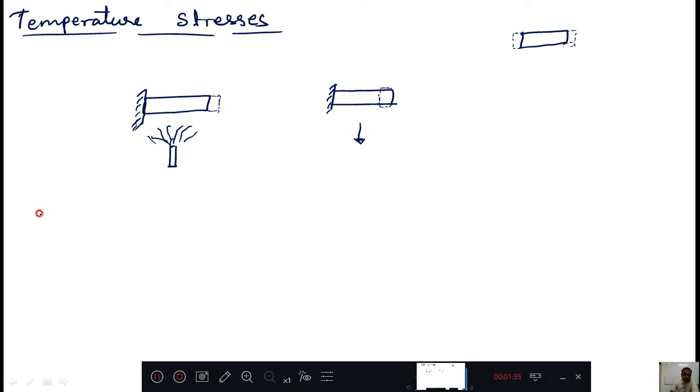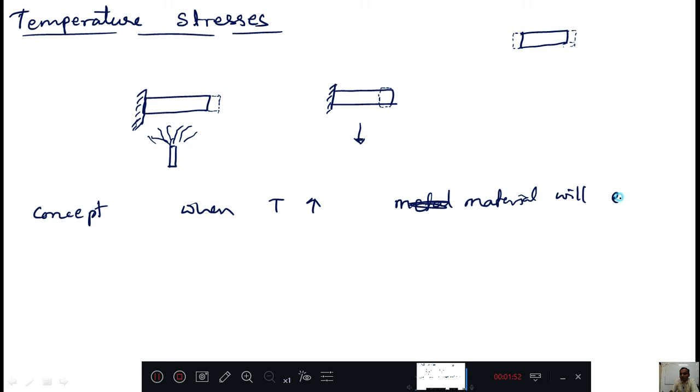A very important concept: when temperature is increased, the material, whatever you take, will expand. When temperature is decreased, the material will contract or compress.